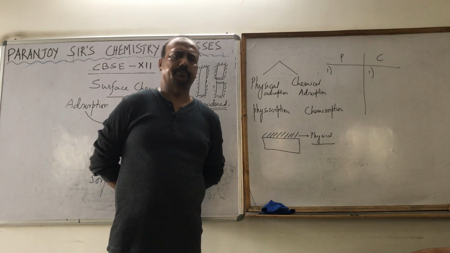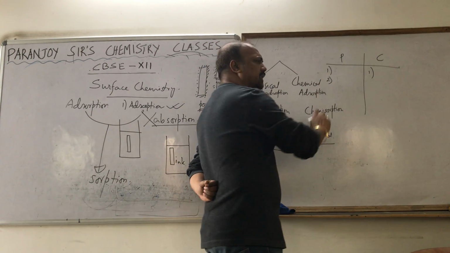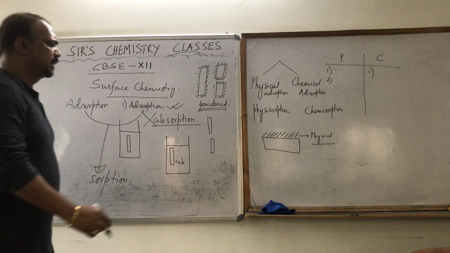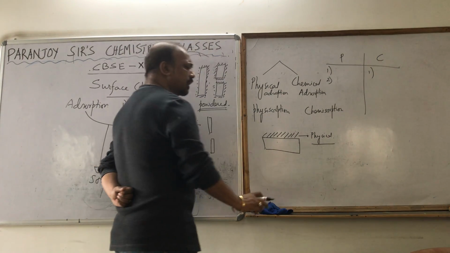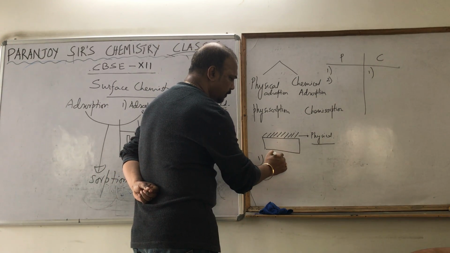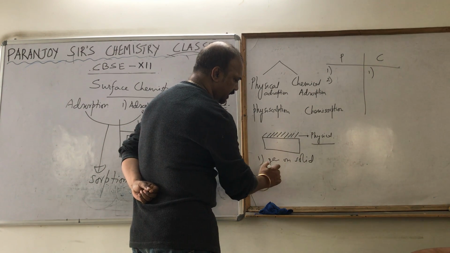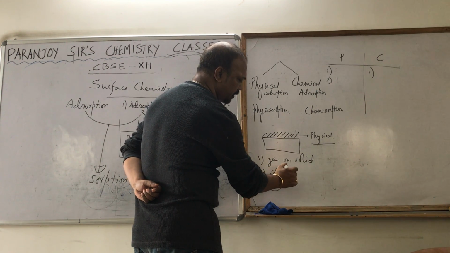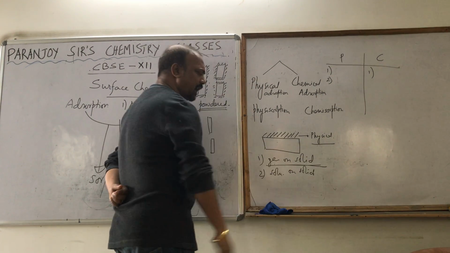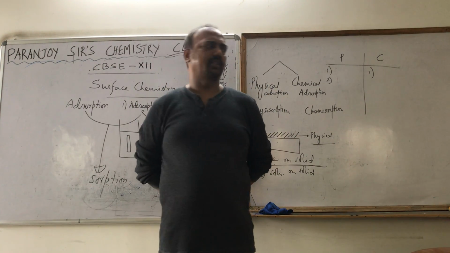That's absolutely clear. Okay. Before the next point, let me tell you, we are going to study mainly 2 types of adsorption, rather mainly 1 type and 1 more type. The first type is gas on solid, and the second type we are going to study is solution on solid. So mainly we are going to study this gas on solid. So the gas is getting adsorbed on the solid surface.